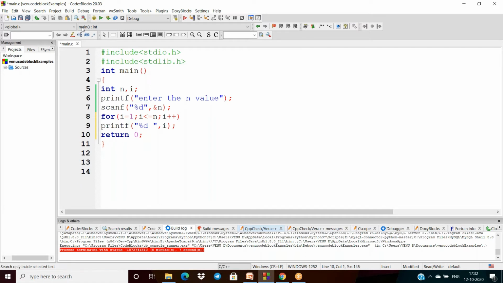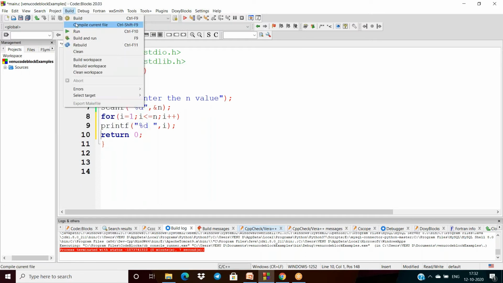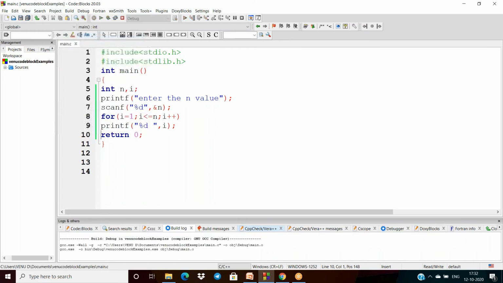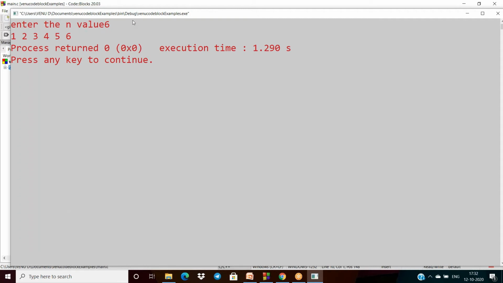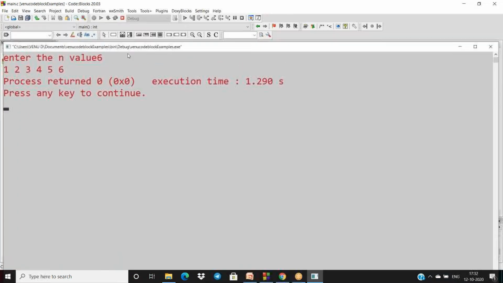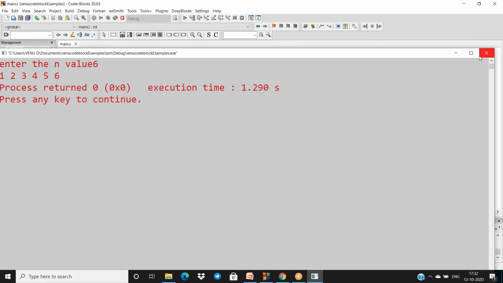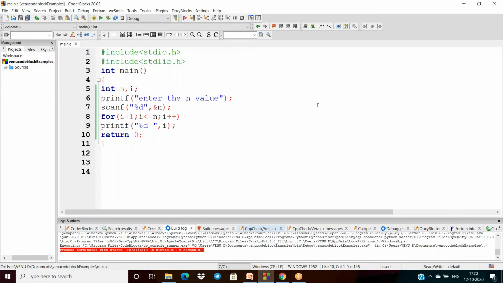So how will it perform? Let us see the execution. I'm giving 6 here, so you will get 1 to 6 numbers.